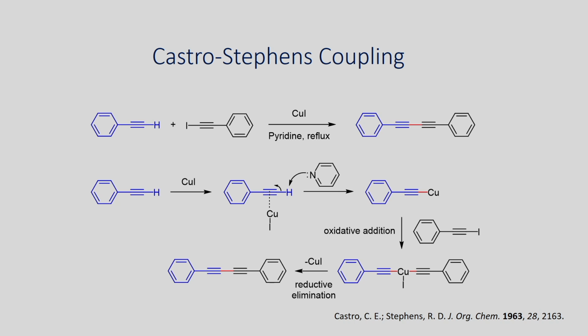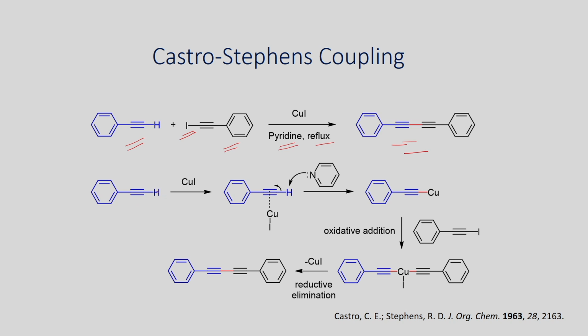On the other hand, you can also heterocouple. For example, you take phenylacetylene, you can also take another acetylene having halogen here, and now you can try to couple them using copper iodide in the presence of base under reflux conditions, and you can use different alkynes here.